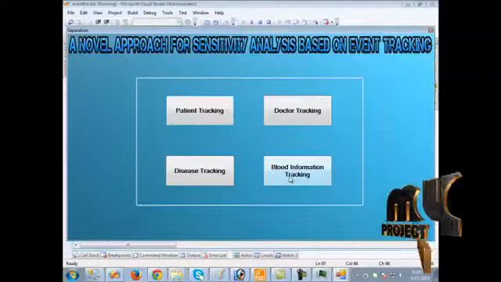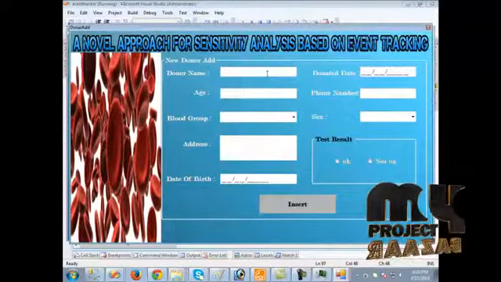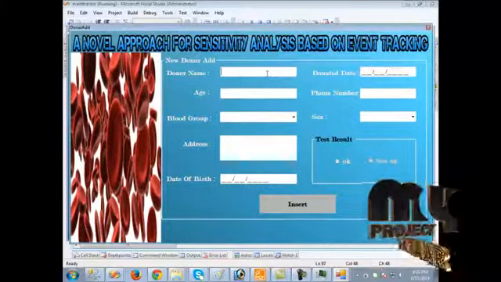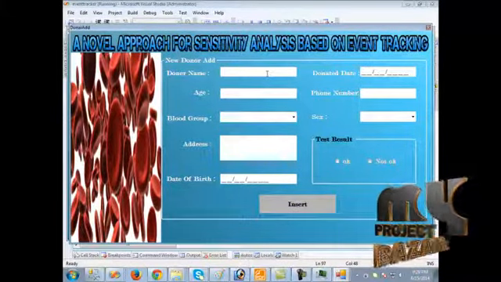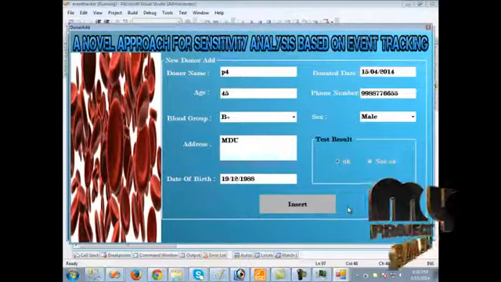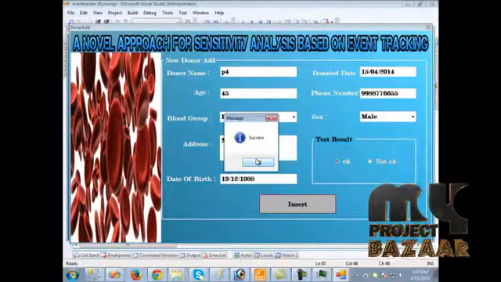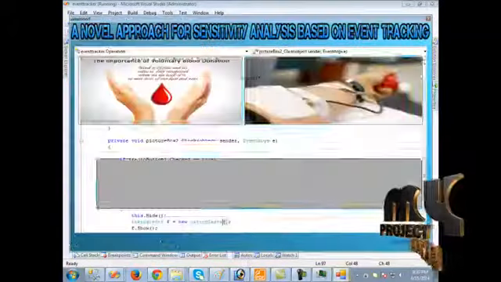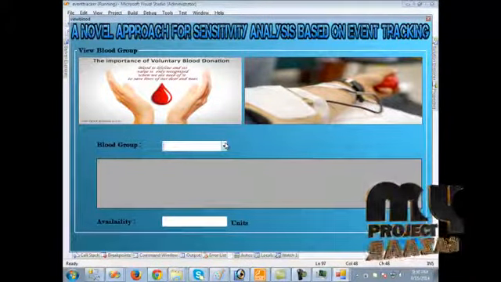When we click blood information tracking, it will redirect to blood bank management. Here the donor name can be added. We can add a new donor. When we have completed filling in the details, we should insert these details. We can get the success message. And when we click the next button, it shows the blood group tracking details.